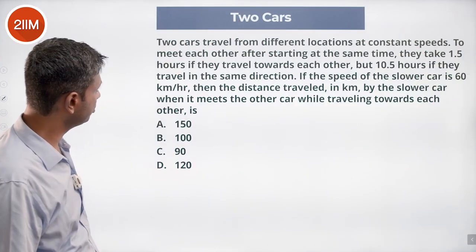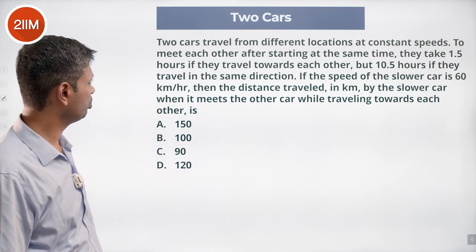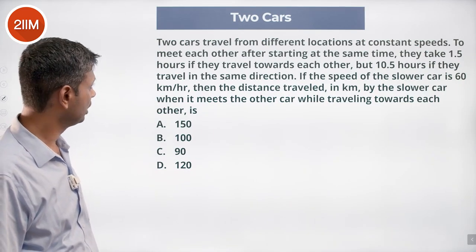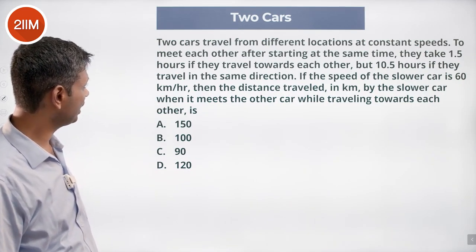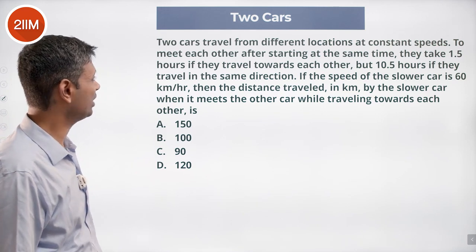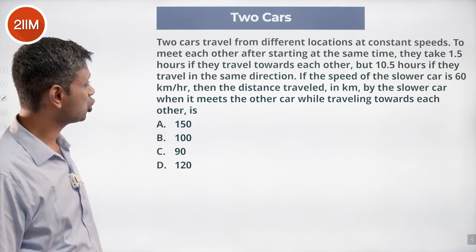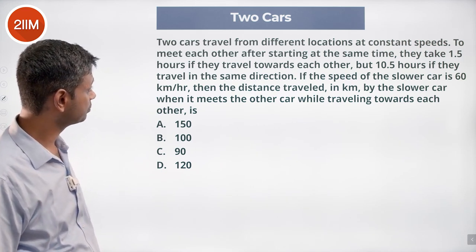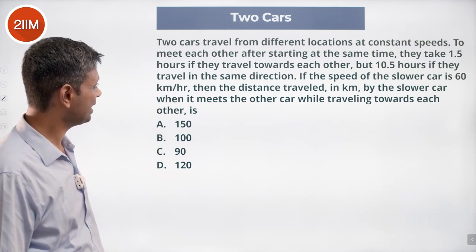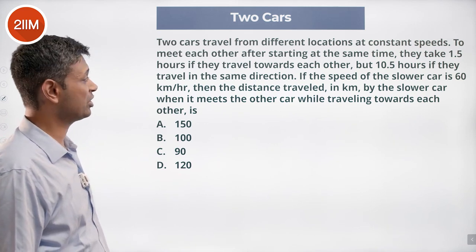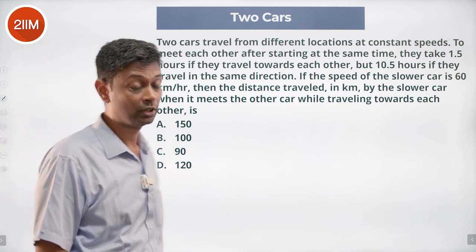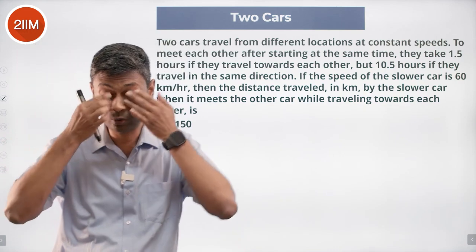Two cars travel from different locations at constant speeds to meet each other after starting at the same time. They take 1.5 hours if they travel towards each other and 10.5 hours if they travel in the same direction. If the speed of the slower car is 60 kilometers per hour, then what is the distance traveled in kilometers by the slower car when it meets the other car while traveling towards each other? I had to look at this question twice, thrice over.